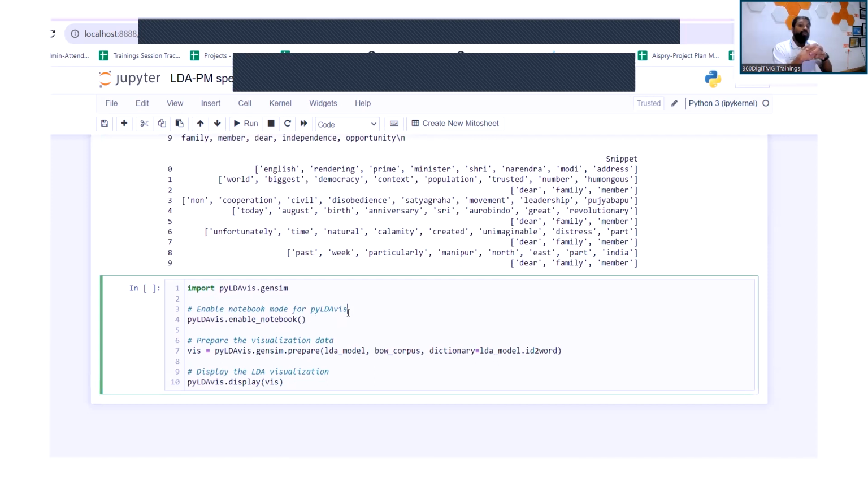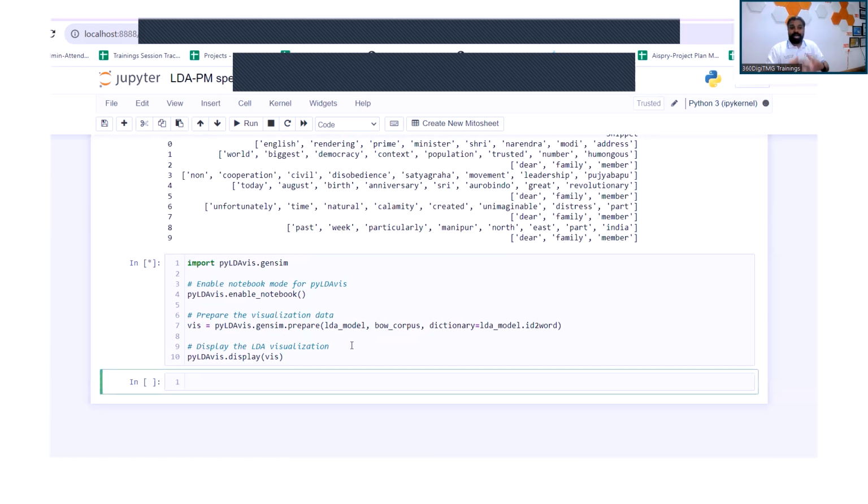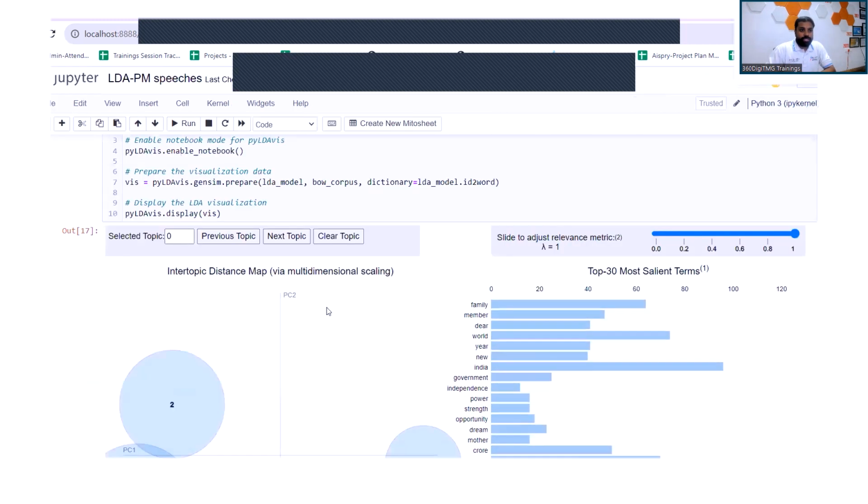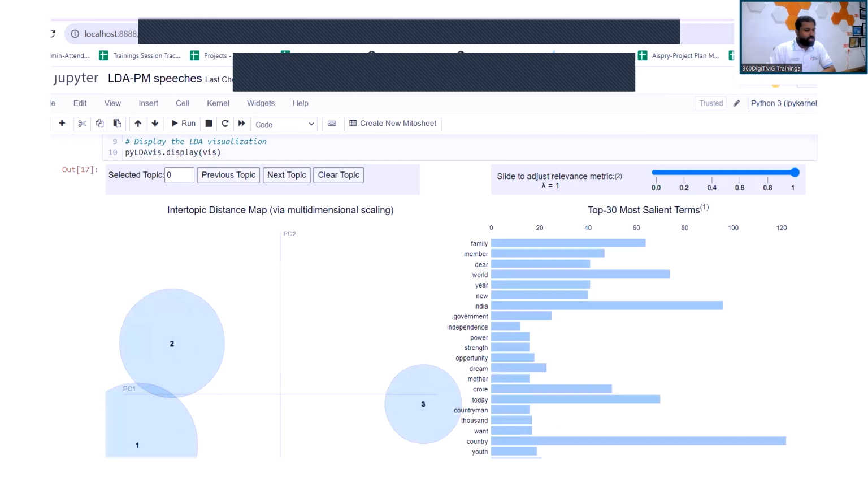Then finally, we want to visually see all these words. So we will use pyLDAvis from this package. We are calling the gensim submodule, and we are trying to generate interactive visualizations here on the Jupyter notebook. So we are enabling the notebook first to ensure that it allows us to generate the visualization. We'll wait for it, and there you go. So this is the output, which allows us to interpret the topics very, very effectively.